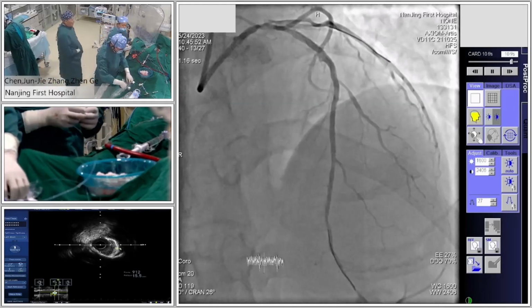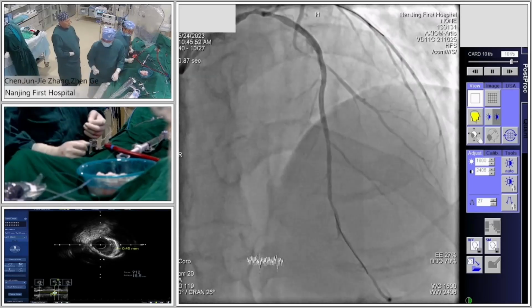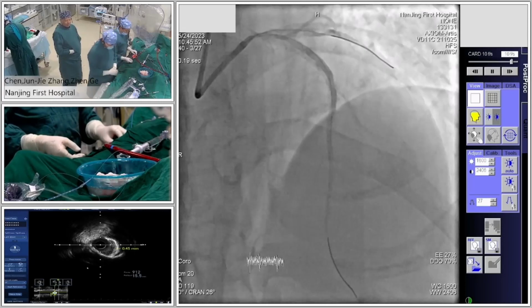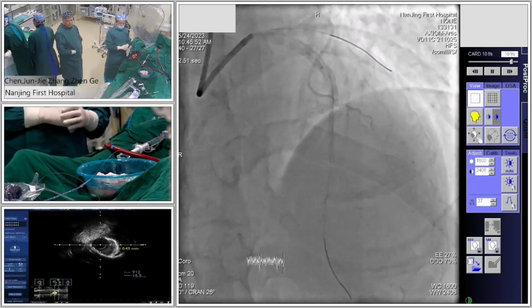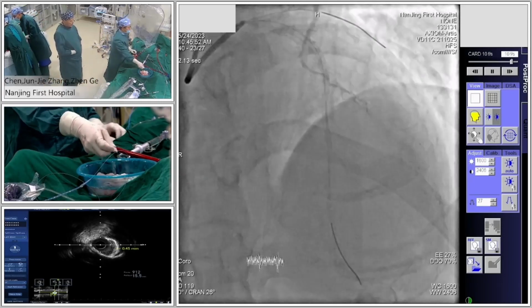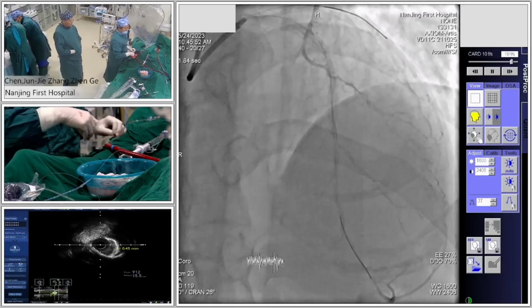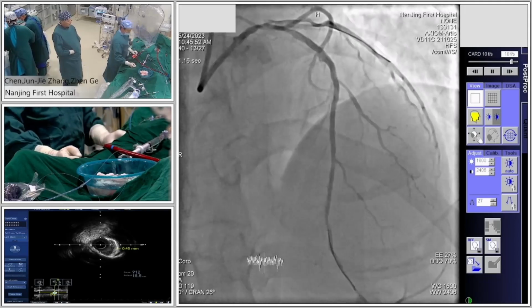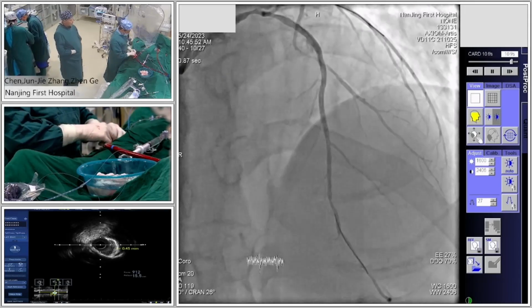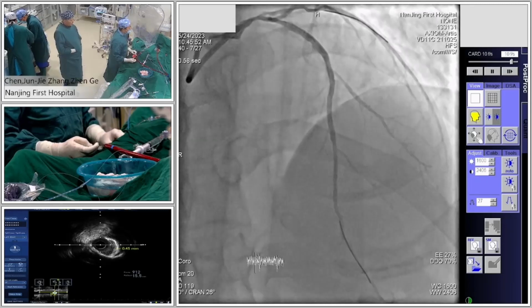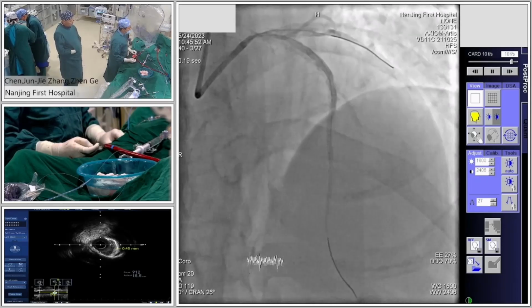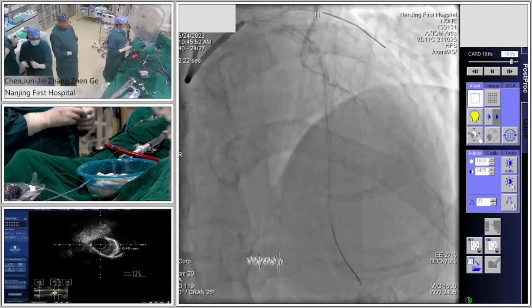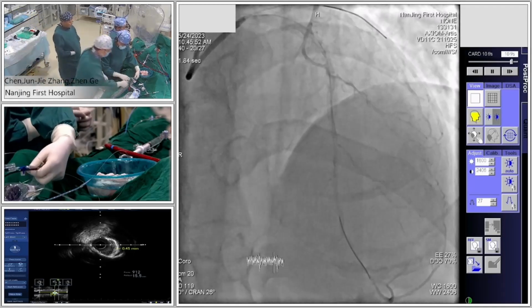Okay. So even IVUS is not accurate to measure calcification thickness. Otherwise, OCT would be a much better choice. But still, from the IVUS, you can see the calcification thickness is greater than 450 micrometers. So this is a very important indication to use IVL.